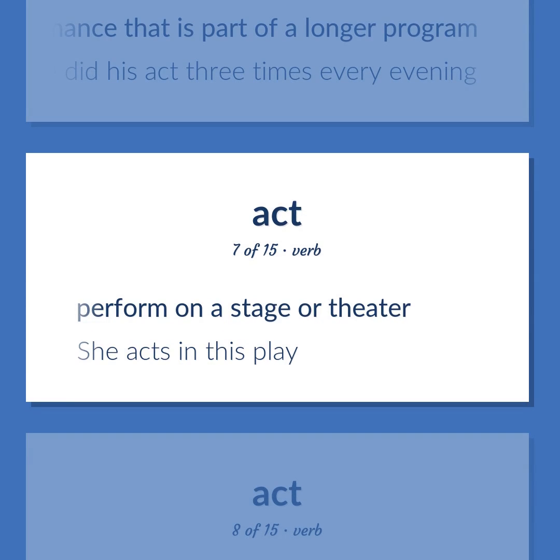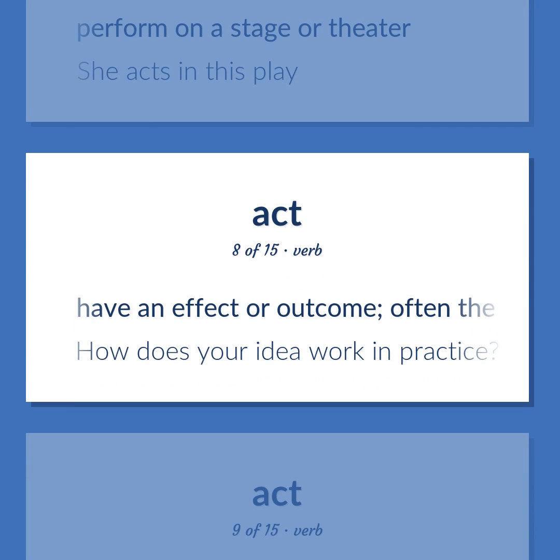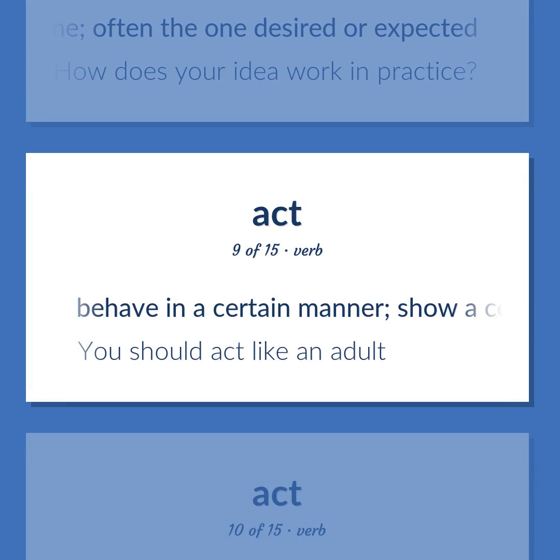Perform on a stage or theater. She acts in this play. Have an effect or outcome, often the one desired or expected. How does your idea work in practice? Behave in a certain manner. Show a certain behavior, conduct or comport oneself. You should act like an adult.